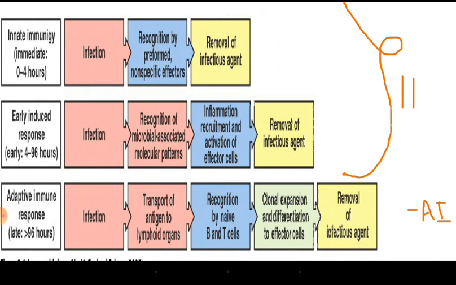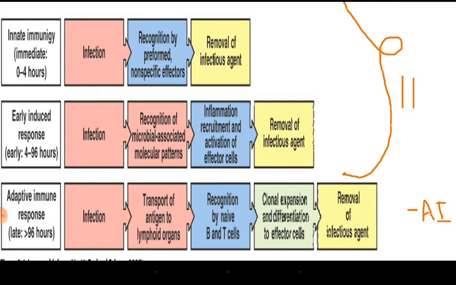What we mean by adaptive immunity in the last section is that specific antibodies and specific killer cells are elicited for the specific antigen. That also leads to removal of the infectious agent, but the only difference is that it has memory.